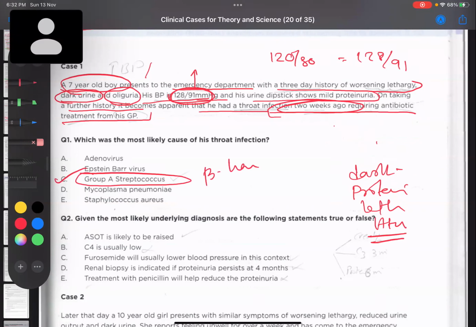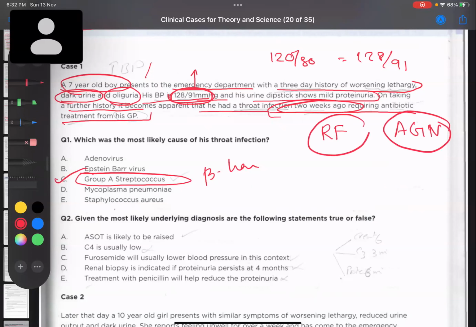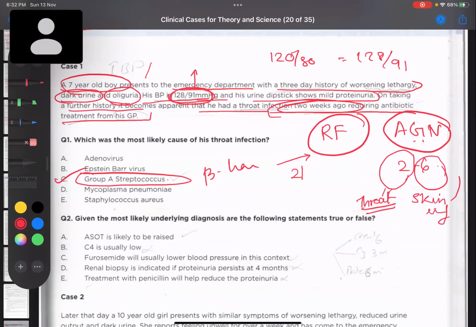Now, what are the conditions? There are certain post-streptococcal disorders. What are they? Rheumatic fever and acute glomerulonephritis. These children usually can have rheumatic fever after around 2 to 3 weeks. AGN also they can have around 2 to 6 weeks. If they had streptococcal illness, that is throat infection, most likely they will have AGN after 2 weeks. If they had skin infection due to streptococcus, then most likely they will have AGN after 6 weeks. That's why they gave the time 2 to 6 weeks.